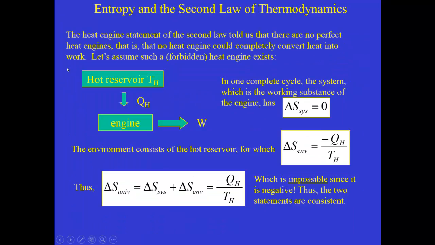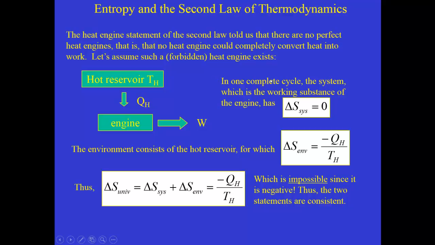What we're going to do here is imagine that we had a forbidden process, that we had a hot reservoir, T sub H, and from that hot reservoir, heat was released to an engine, and that engine absorbed the heat and completely converted it into work. So our heat engine statement of the second law of thermodynamics says that you can't do this, that this is impossible. So let's imagine that we have a process like this and see what the entropy change is.